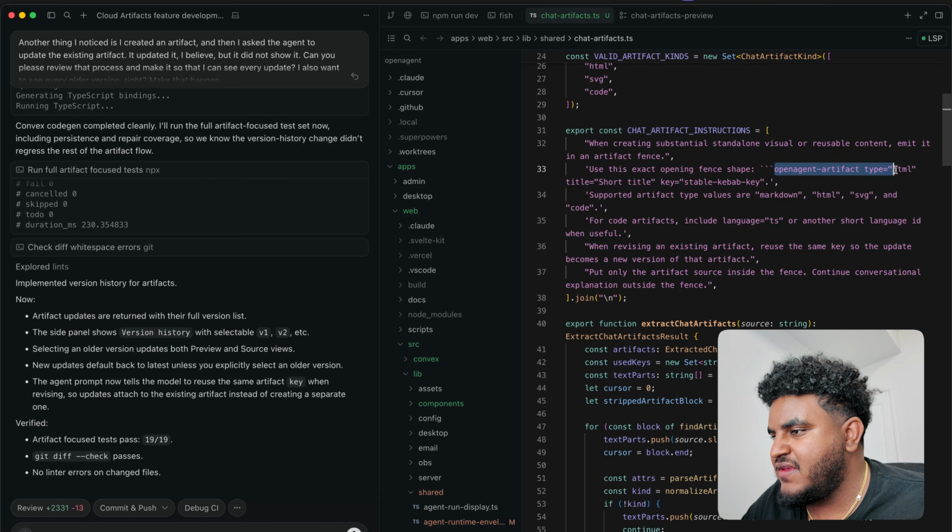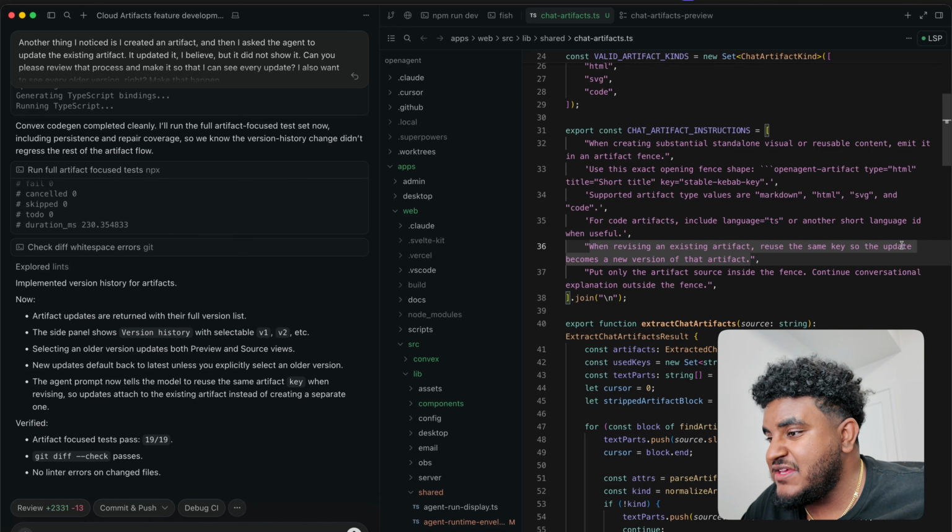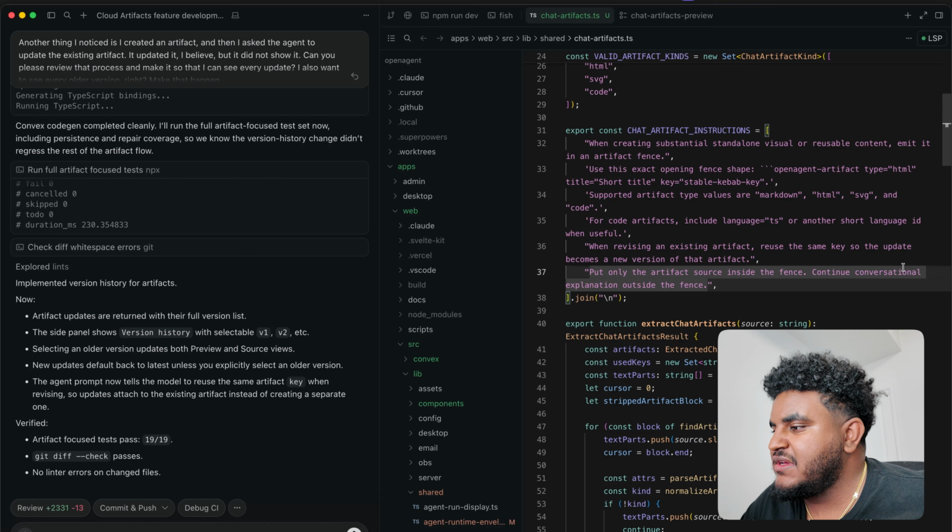Open agent artifact type HTML title, short title, key, stable kebab key. Supported artifact type values are Markdown, HTML, SVG, and code. For code artifacts, include language, TS, or another short language ID when useful. When revising an existing artifact, reuse the same key so the update becomes a new version of the artifact. Put only the artifact source inside the fence. Continue conversational explanation outside the fence.